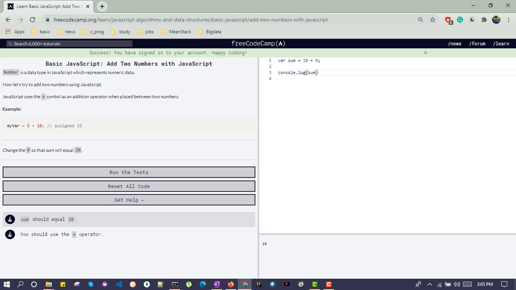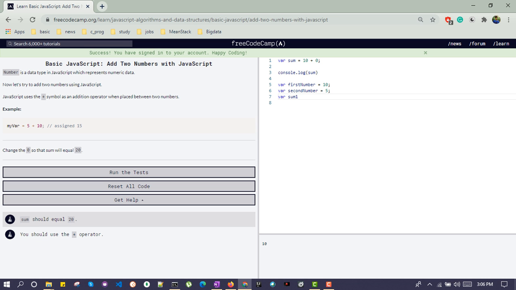But these two are hard-coded values. If you want to do a summation over two variables, then how can we achieve that? We need to create two variables, where firstNumber is equal to 10, and secondNumber is equal to 5. Then sum1.